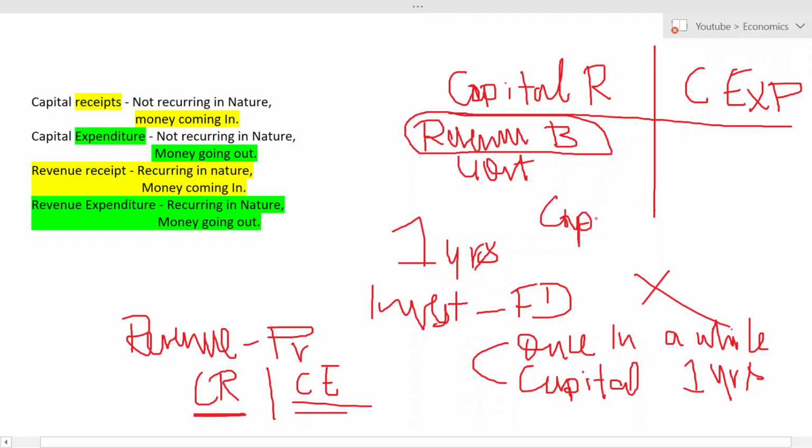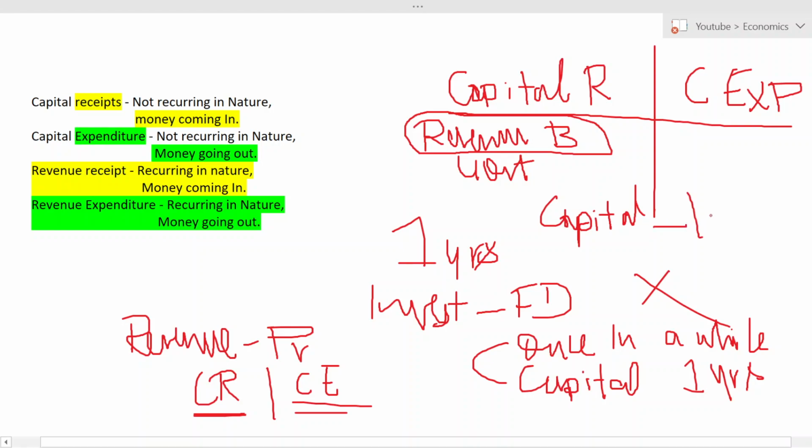Okay, and capital. So what do you mean by capital? I told you about expenditure. That was from the point of view of your mom, so let us now assume the point of view of government. What all expenses does the government make? First of all, they will do disinvestment. But disinvestment is a receipt for whom? For government. So let us assume something more than that.